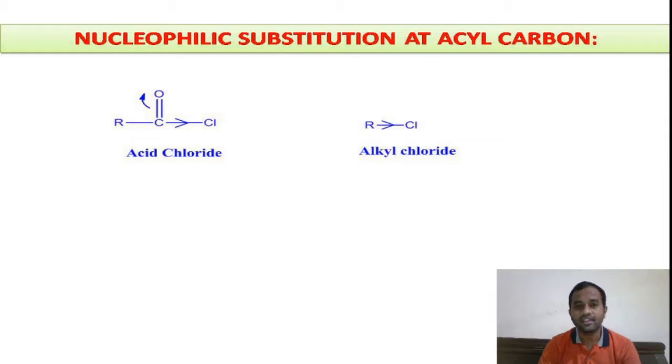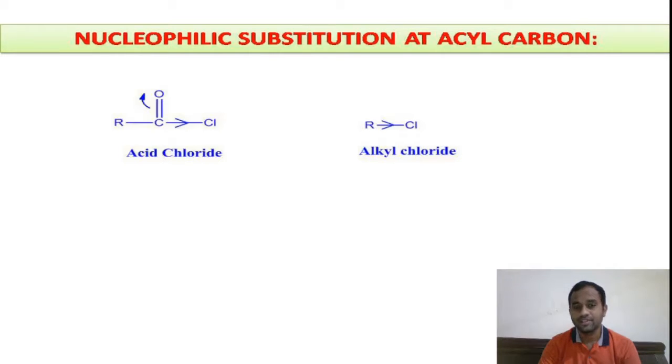If you look at the rate of nucleophilic substitution, the easiness, if you compare both the compounds, acid chloride will undergo nucleophilic substitution reaction very easily, because here the electron deficiency on the carbon is high. In the acid chloride the electron deficiency on the carbon is due to two mechanisms.